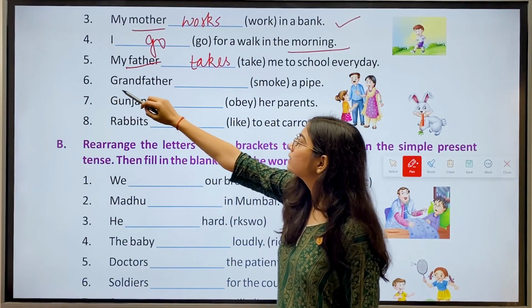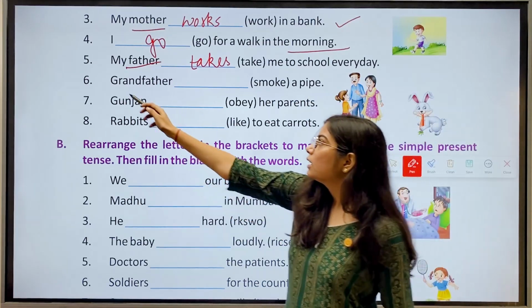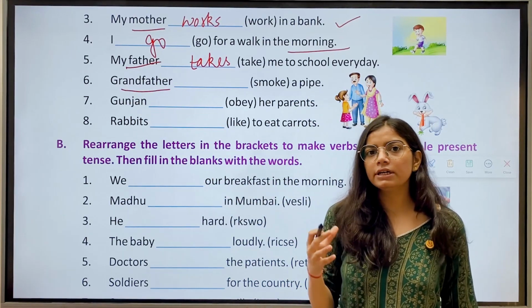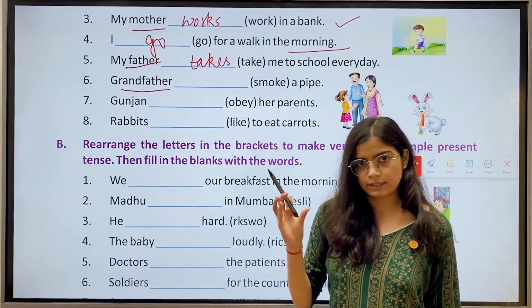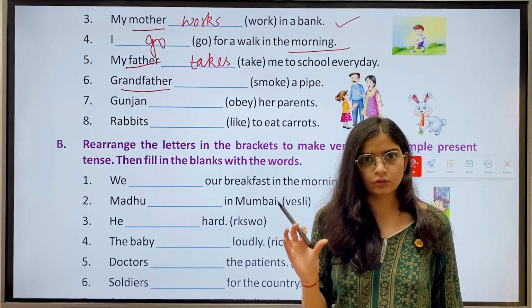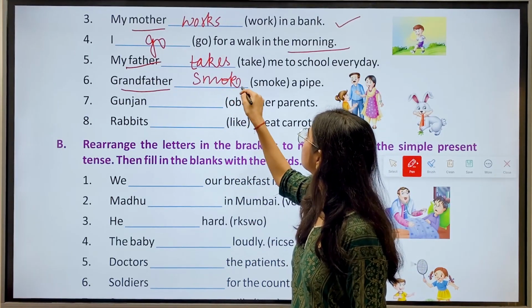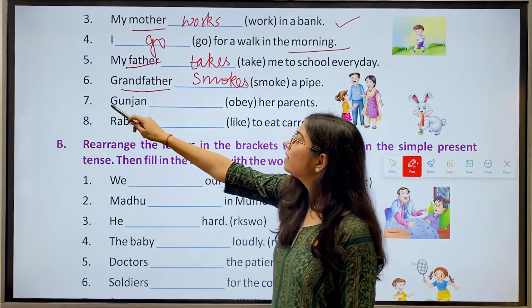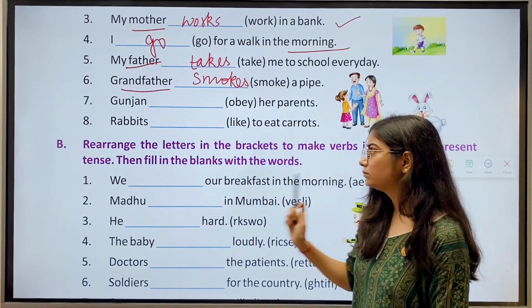Then we have sixth, grandfather dash smoke a pipe. Again, we have a singular noun. So, here we'll add S and write smokes. Then we have seventh, Gunjan dash obey her parents.